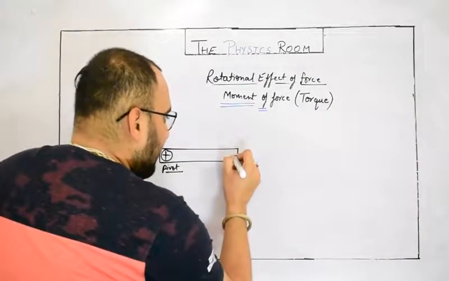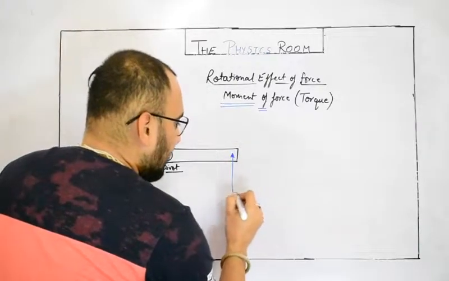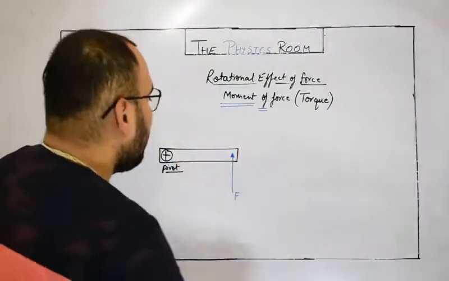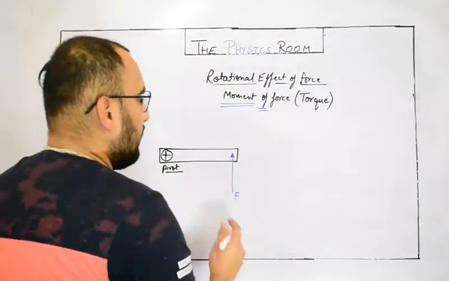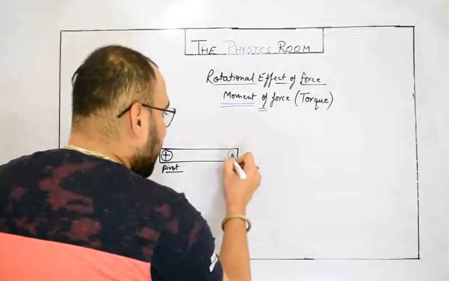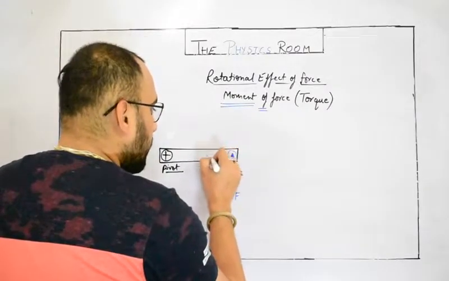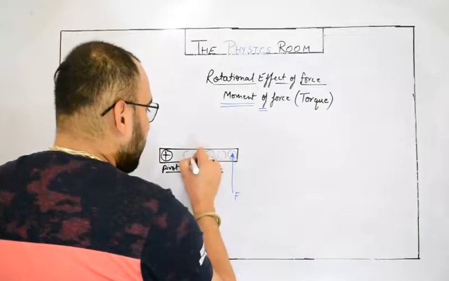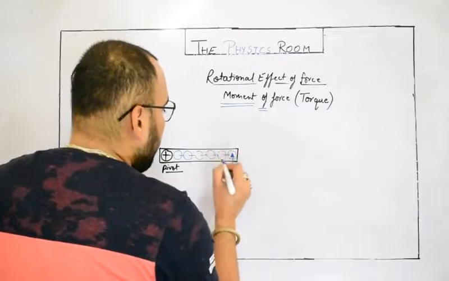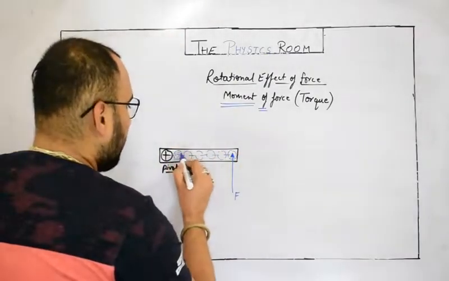So if I exert a perpendicular force, right now I am talking about the perpendicular force. If I exert a perpendicular force F on this point, on the other end of the rod, obviously this end will try to move linearly. But if I represent its one end like a particle, and all the constituent particles of this rod are bonded together by, we can say, metallic bond or intermolecular forces. Okay, this is just an assumption.